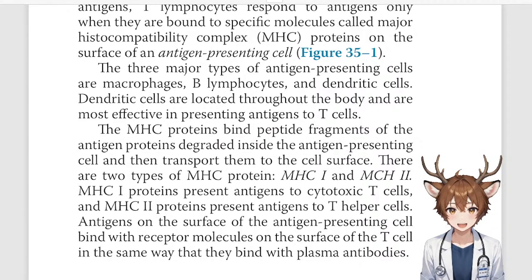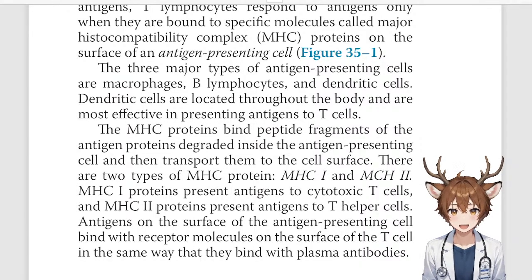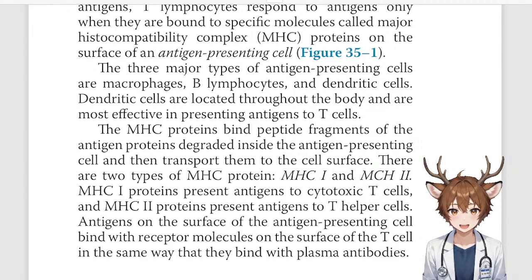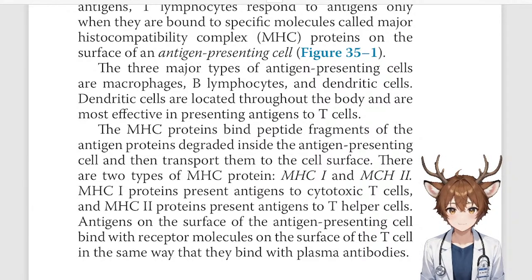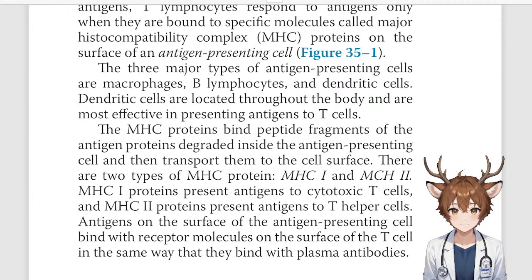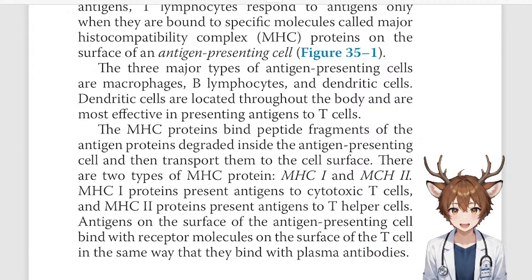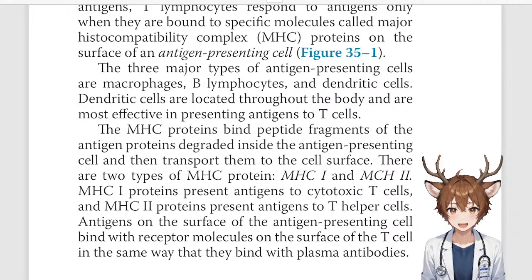There are two types of MHC proteins, MHC class 1 and MHC class 2. MHC class 1 proteins present antigens to cytotoxic T cells, and MHC class 2 proteins present antigens to T helper cells. So remember, MHC class 1, cytotoxic T cells or killer T cells, and MHC class 2, T helper cells.